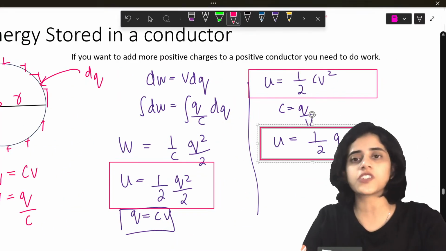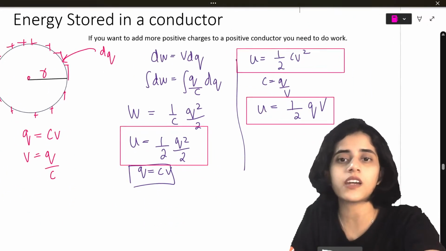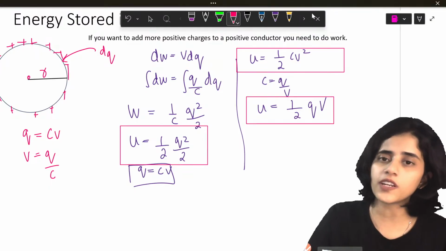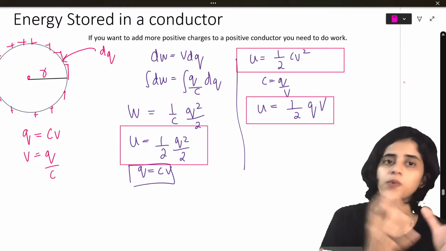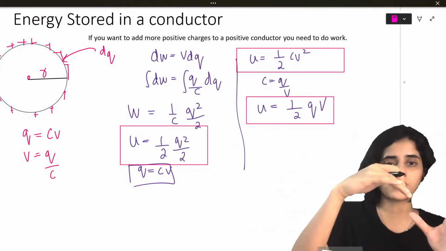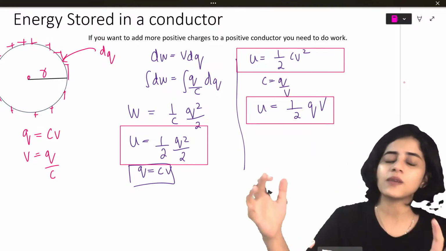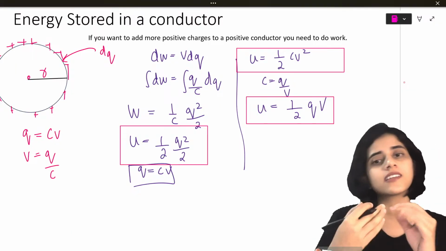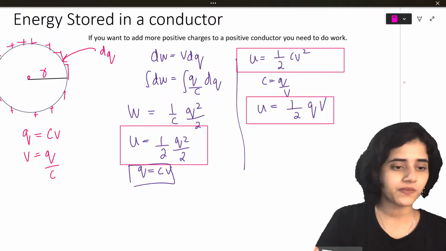Now, whatever question you get with whatever is given, you can find out, because I have three formulas for energy. What did I do here? Very simple stuff. I have a conductor which is fully positive. I want to add more positive charge. So to add more positive charge to my conductor, I am just going to do some work. What is the formula for work? V dq. I integrated, I get the answer. Very easy. Yes? Okay?